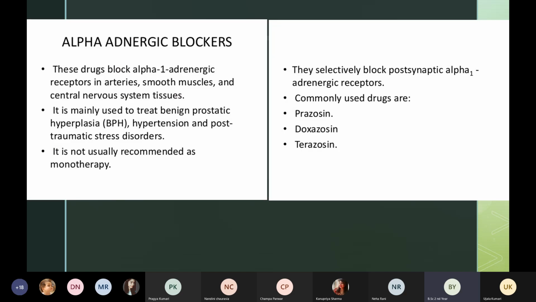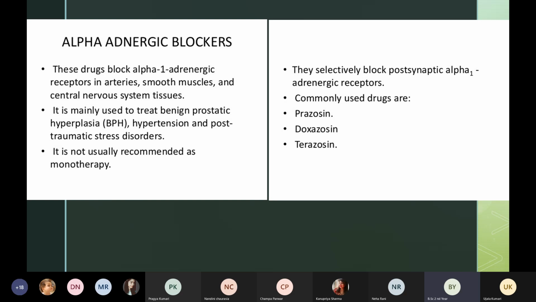So let us see what alpha adrenergic blockers are. What do these drugs do? They block the alpha 1 adrenergic receptors. Where are they found? In the arteries. It can be in the carotid arteries, or in the coronary arteries, or in the aorta. Then also in smooth muscles and central nervous system tissues.